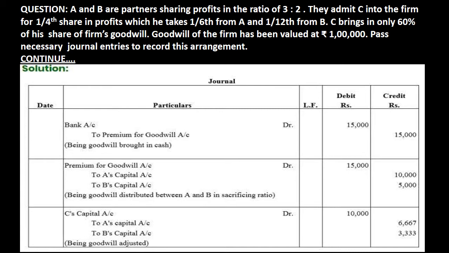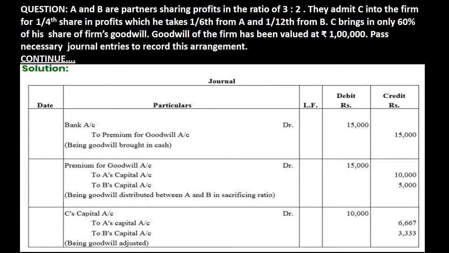Jitna laya utna baat do. And when we distribute that 15,000 in their sacrificing ratio, which is 2:1, we will get 10,000 and 5,000 in front of A and B respectively. Therefore, entry in this case is premium for goodwill account debit to A's capital account, to B's capital account. And as I told you, in business nothing is for free. Remaining 10,000 will be taken from his capital.